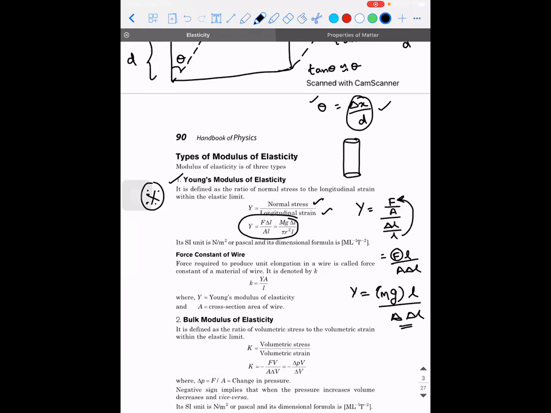But here, why I'm not calling it the mass of the wire is because the mass of the wire is going to act at the center of mass. If it is mg, the weight is going to act downwards. The object is not going to get extended due to its own weight. That is also there. But again, that depends on the context of the problem. Let's see what is going to be the case.